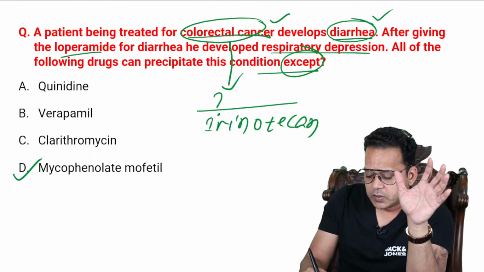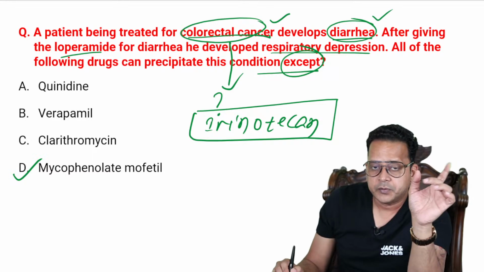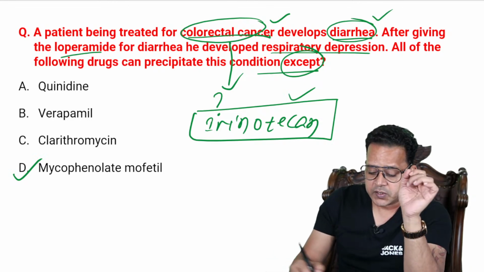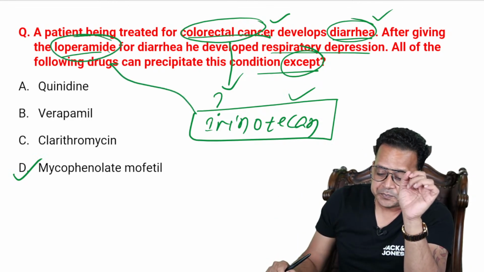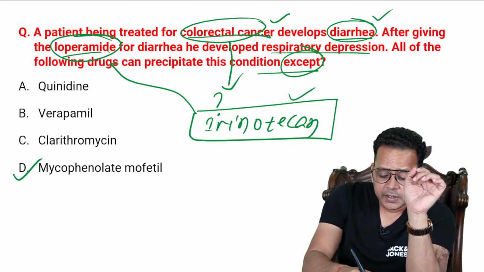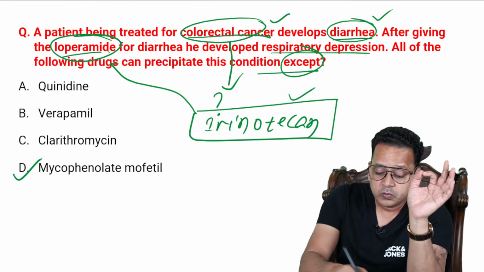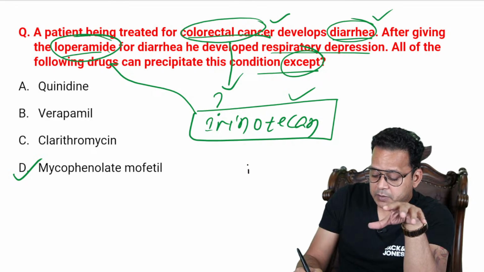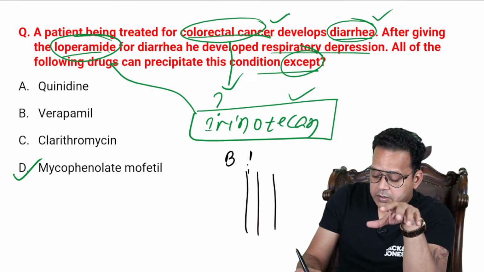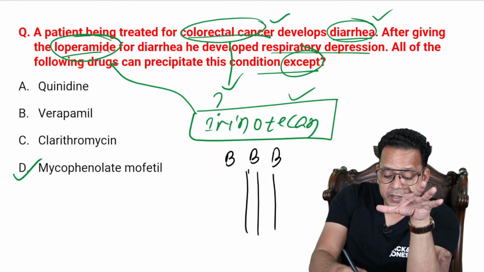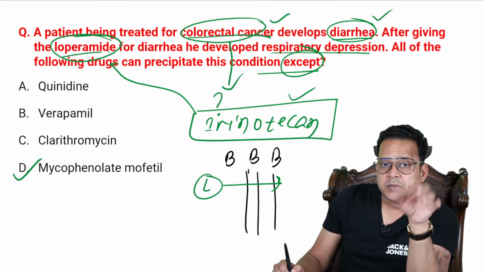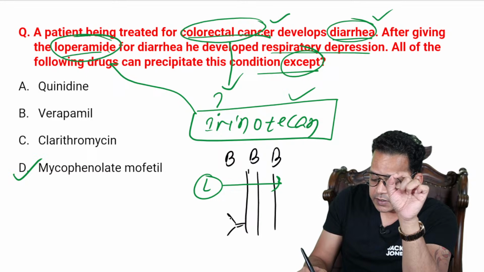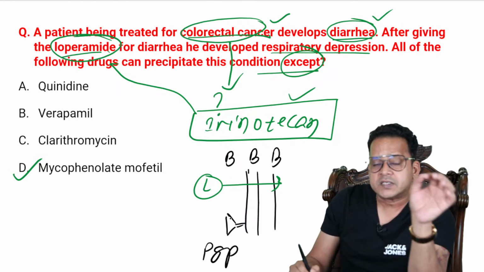Irinotecan can cause diarrhea. It is called delayed diarrhea. It's not 5-FU, though 5-FU can cause mucositis. If irinotecan causes diarrhea, the drug of choice for it is loperamide. Now, many of you would have guessed the answer, but you might not know the reason. Suppose this is our blood-brain barrier. Whenever I give loperamide, it crosses the blood-brain barrier, but it is not concentrated in the brain. The reason is there is a pump present, and all of you know these are called P-glycoprotein pumps, responsible for drug efflux.